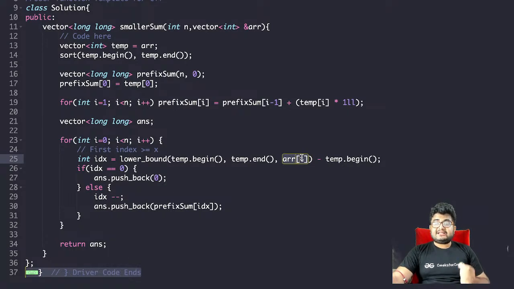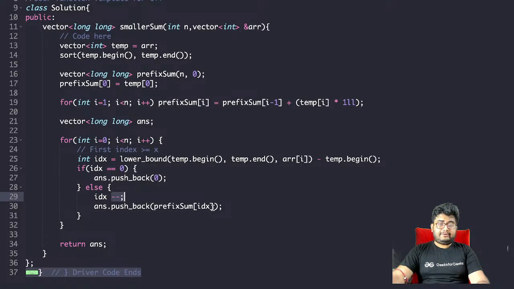So in our case, in the sorted array, we want to find the sum of all the elements smaller than the given value. So what do we do? We do a lower bound on the array, right? What we'll get is the first index where the element is greater than or equal to the given element. We want the summation of elements smaller than that. It is a sorted array, so that will be the previous index. So we'll do index minus minus and then we'll give the prefix sum.